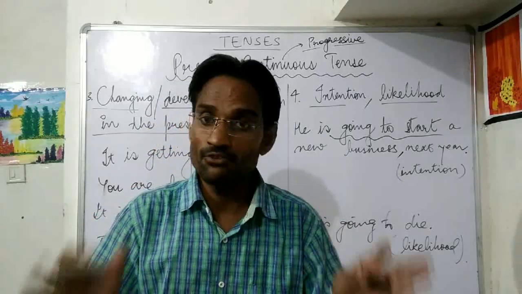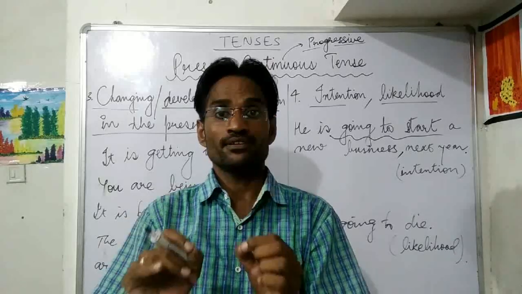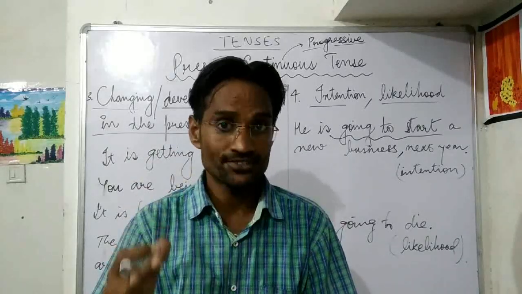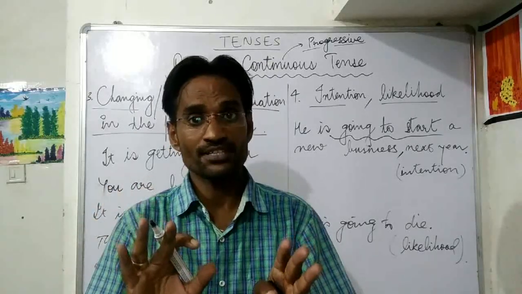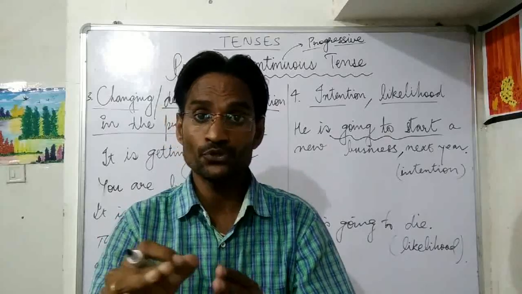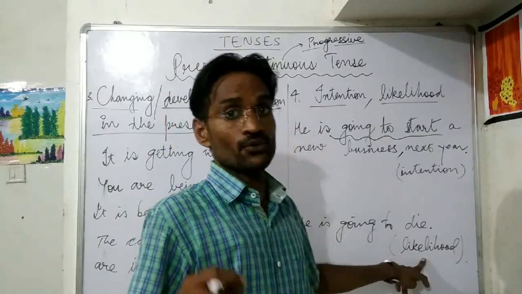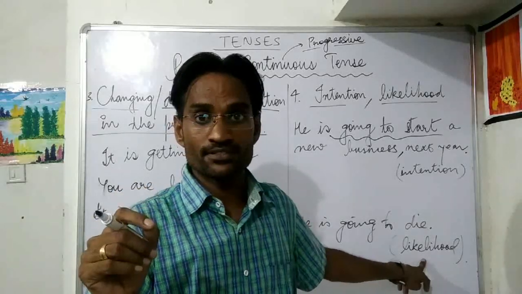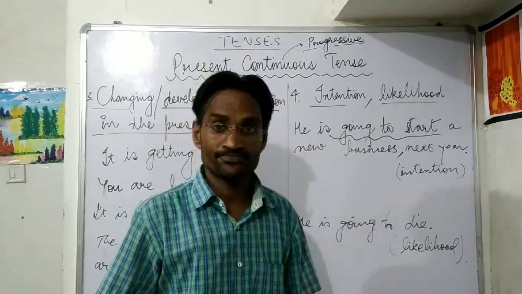Alright, they have put in their sincere efforts and they have given their ultimate suggestion कि आप इनकी सेवा करो. So it is officially, indirectly declared that very soon he is going to die. Got it? So such likelihood when we express, we use present continuous tense. Alright? So we say here he is going to die.